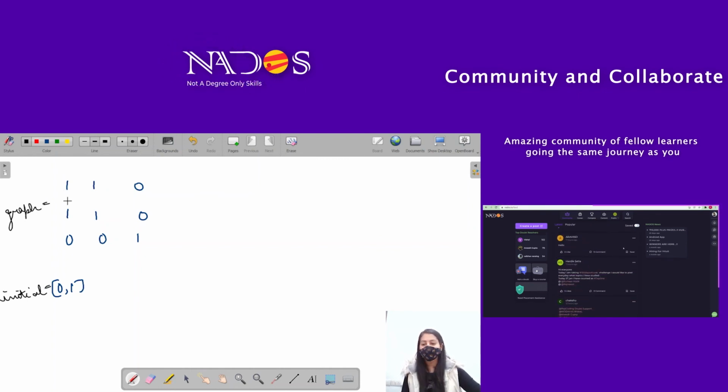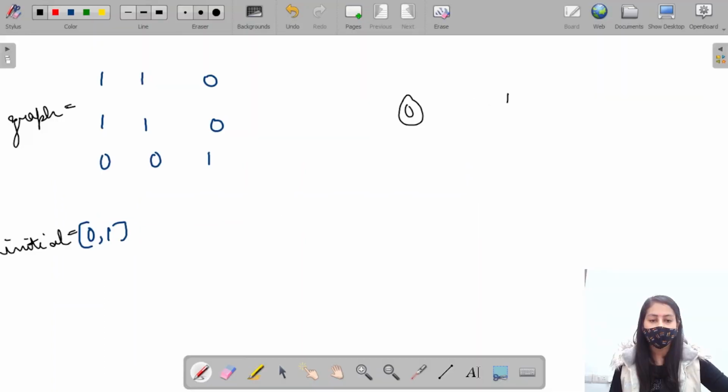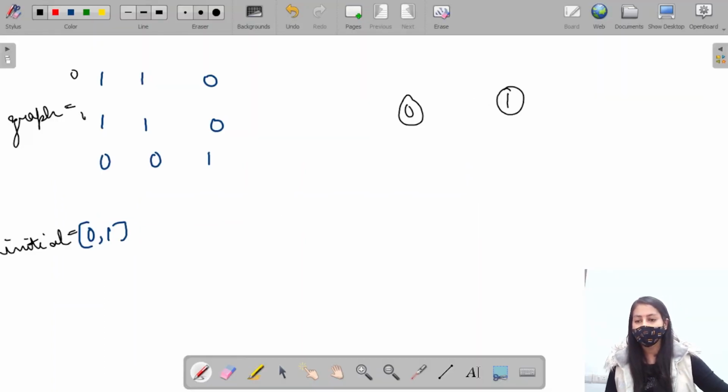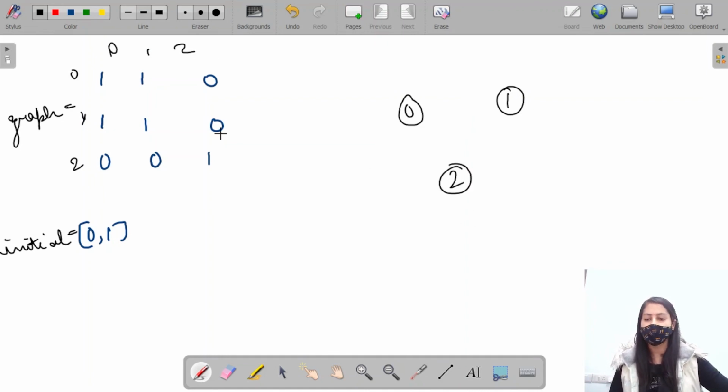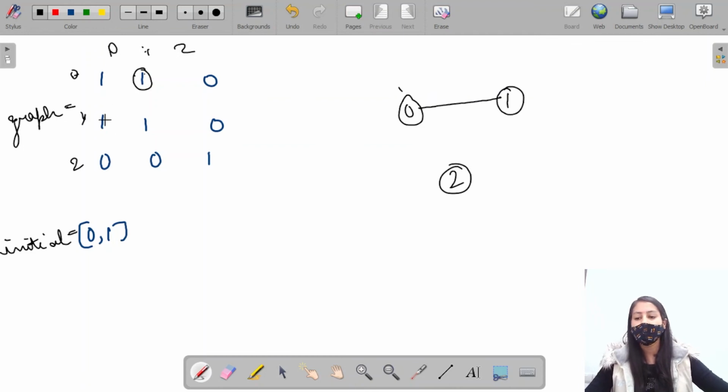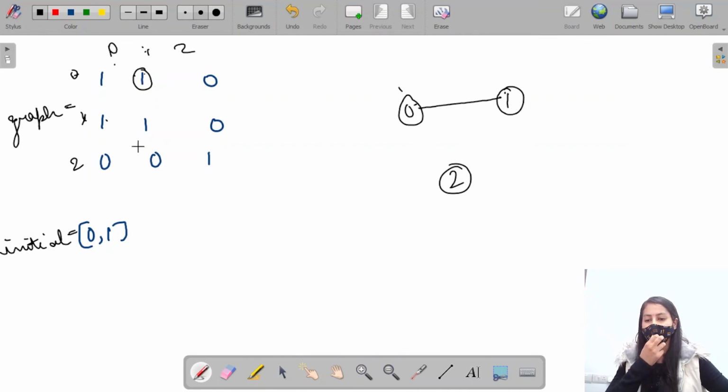Now it is showing that between 0 1 2, three nodes are present. There is a direct edge between 0 and 0. Since this is an undirected graph, the self edge is always present, right? There is an edge between 0 and 1, and also an edge between 1 and 0. So these are the self loops, right?